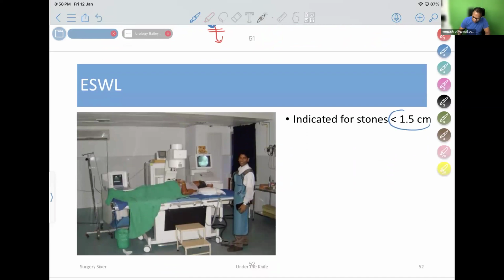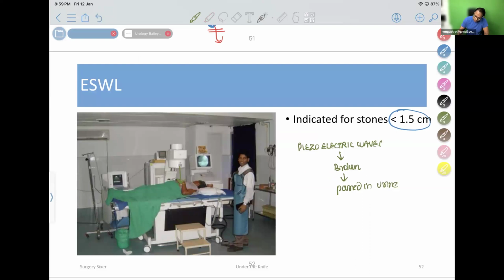For stones of size less than 1.5 cm, I can pass piezoelectric waves. Piezoelectric waves can be passed on the stone like this. The piezoelectric waves are passed and the stones are broken into pieces and they are passed in the urine.